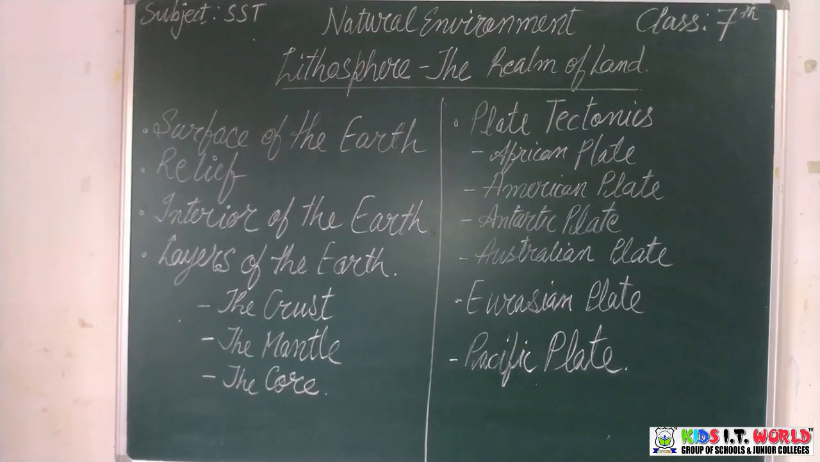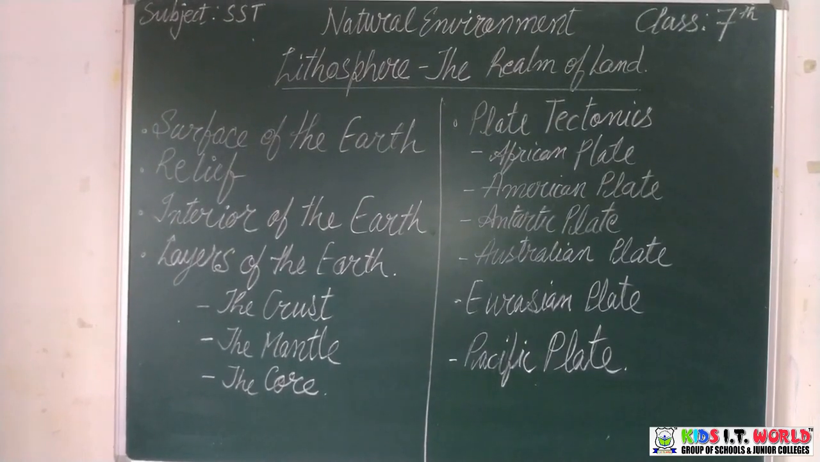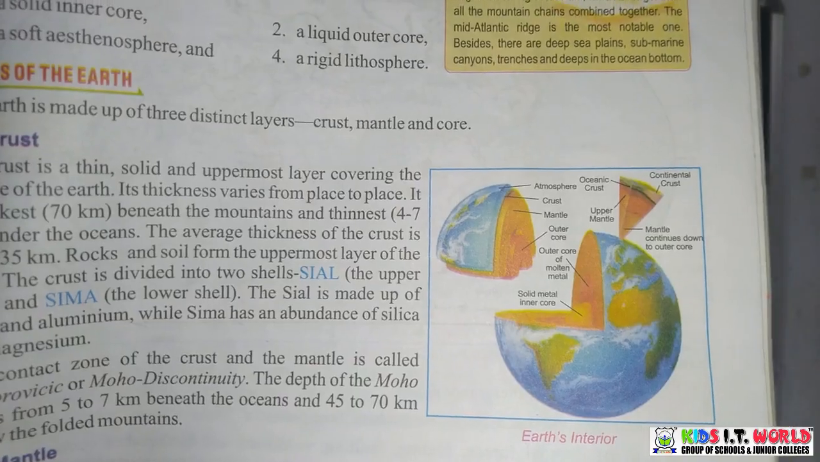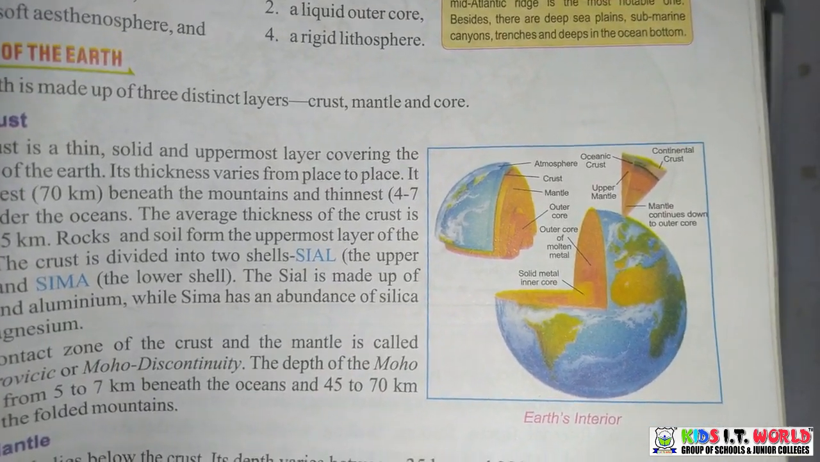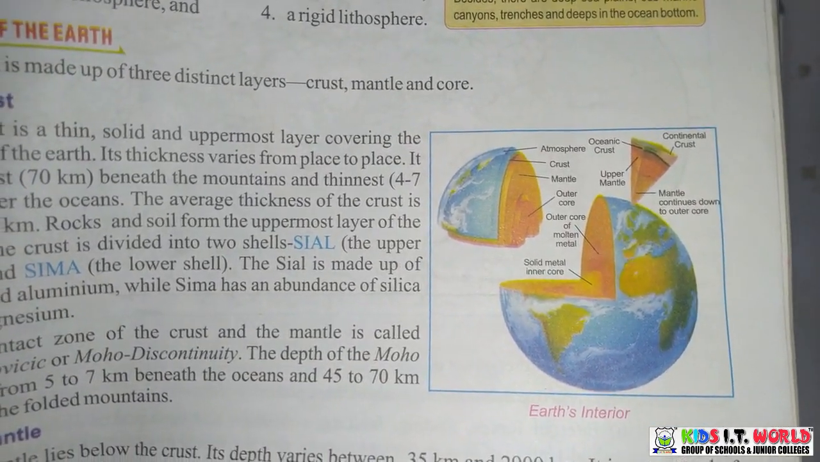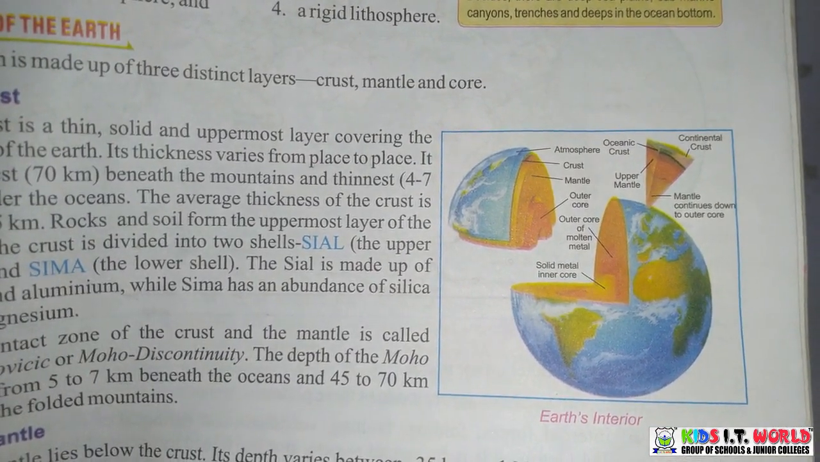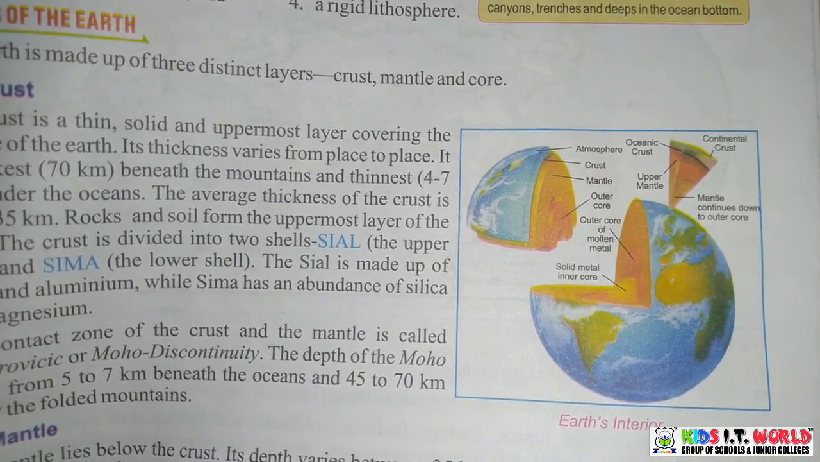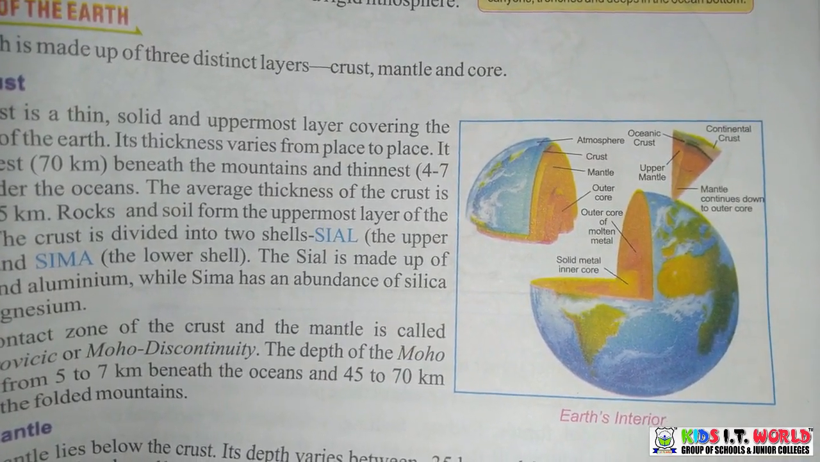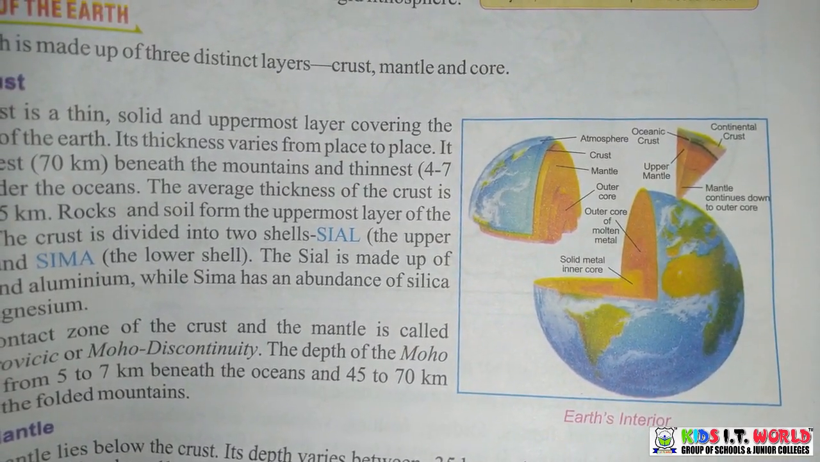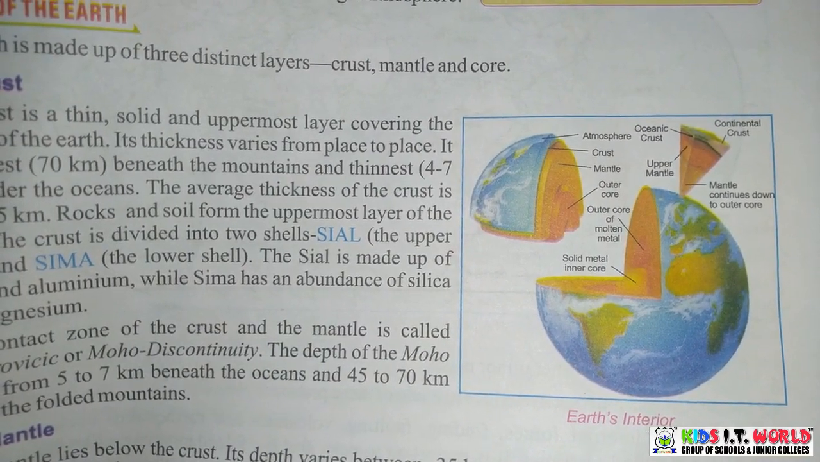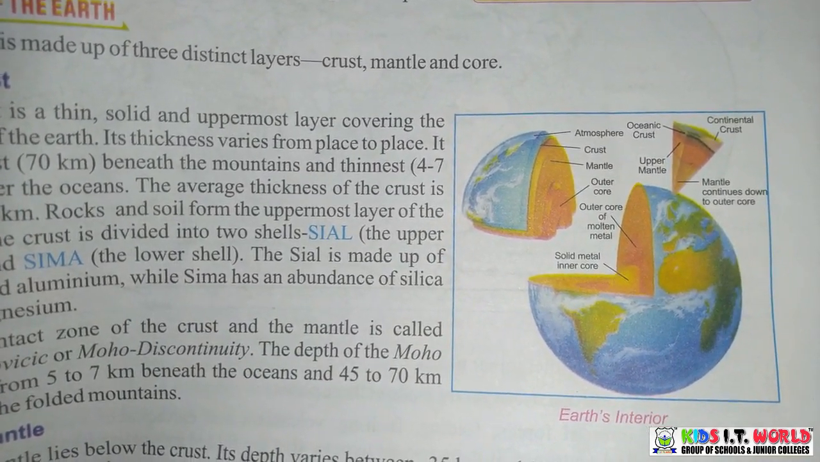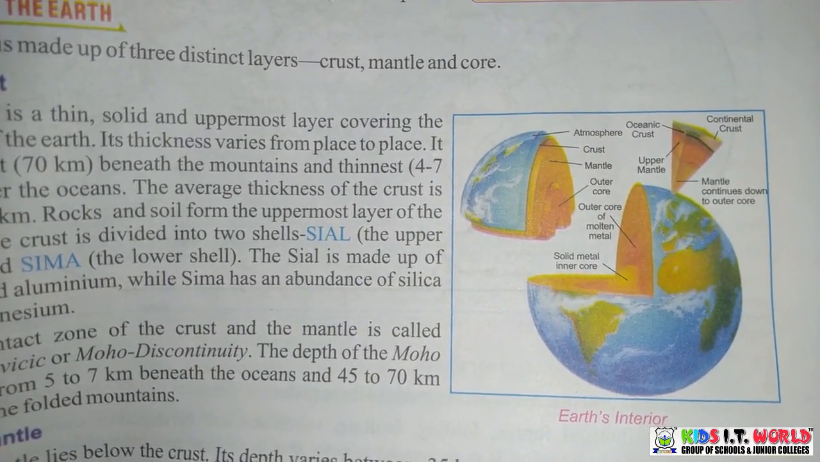Now we'll quickly see how the Earth's interior looks. The diagram from the book gives us a clear picture of how the atmosphere is, how the crust looks, and how the mantle looks. The mantle is yellowish in color, and then going deeper, there are the outer core and the inner core of molten metal. So this is how the diagram is shown for our better understanding.